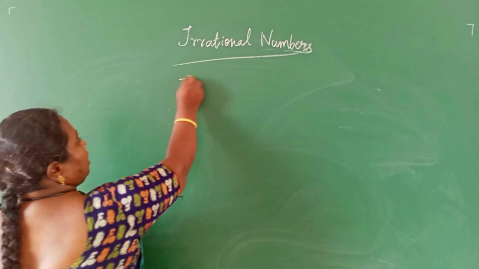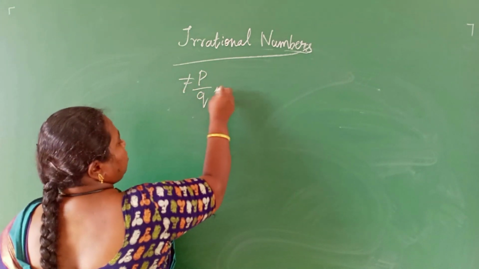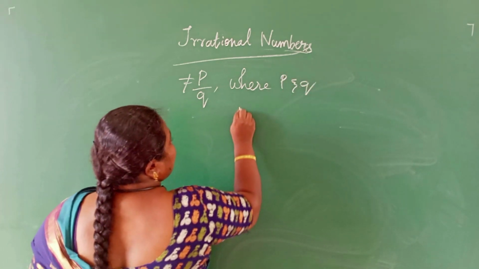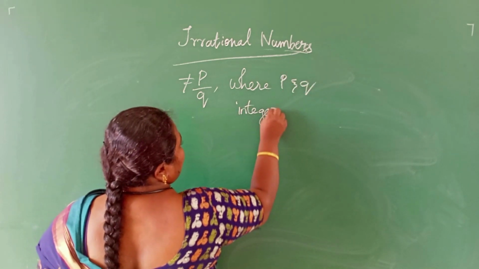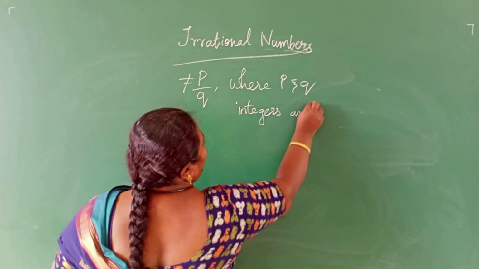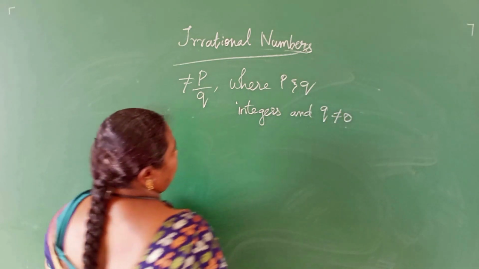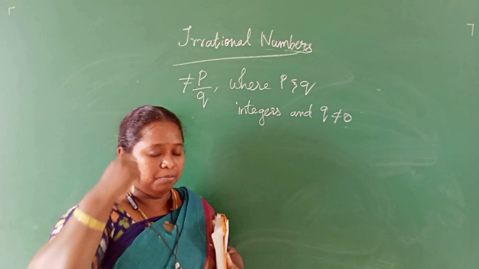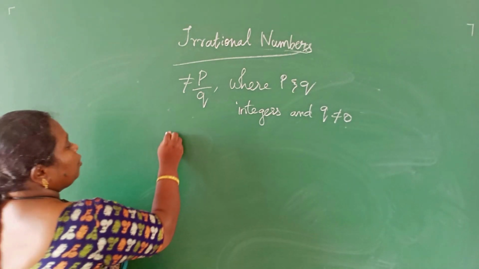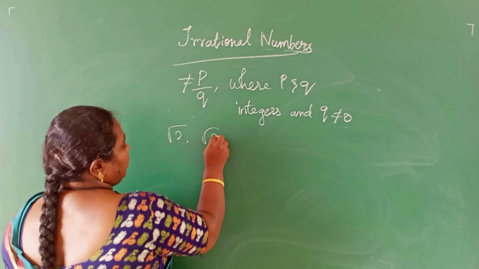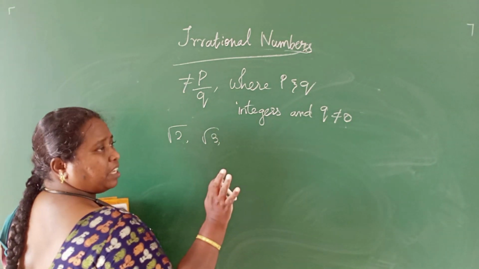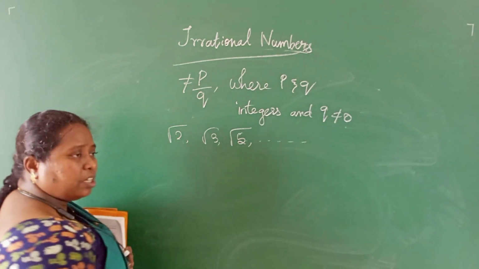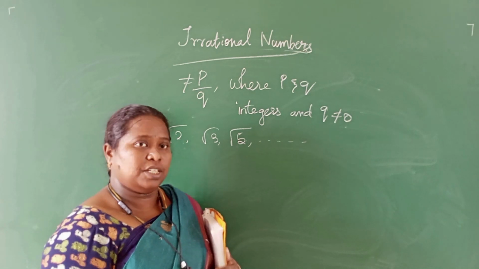We have already studied that a number which cannot be written in the form of p by q, where p and q should be integers and q is not equal to 0, is an irrational number. This is the condition for an irrational number. We have studied already root 2, root 3. The root of a perfect square will not be irrational, so root 4 will not come, but root 5 will. Like this we can write all such roots as irrational numbers.